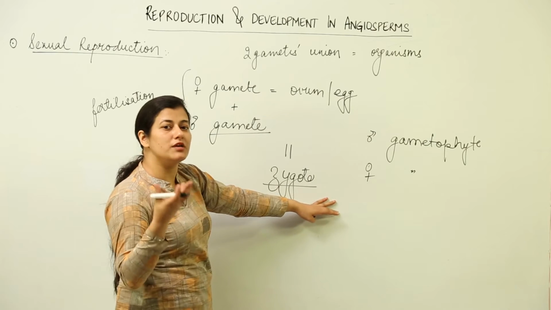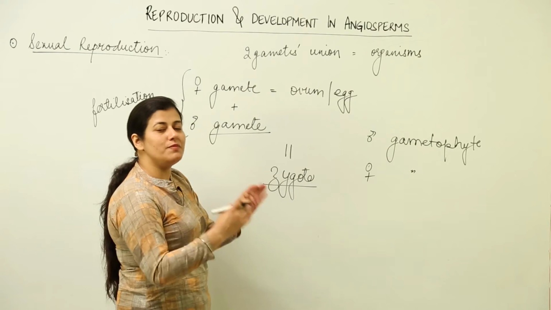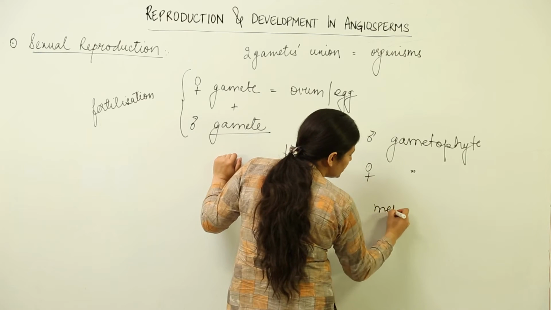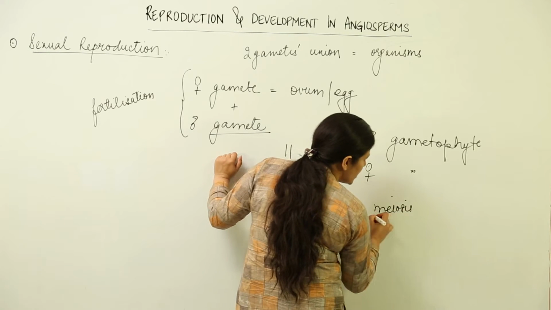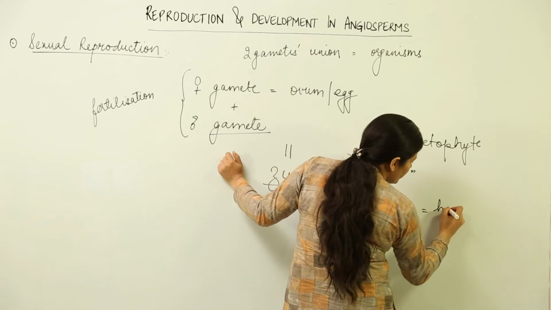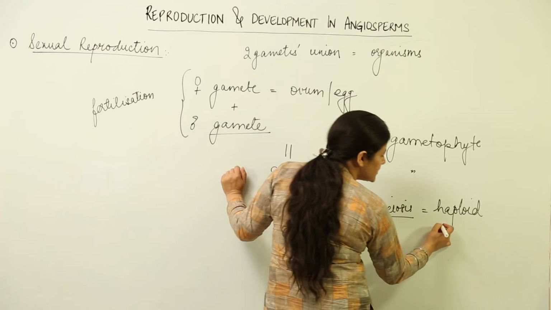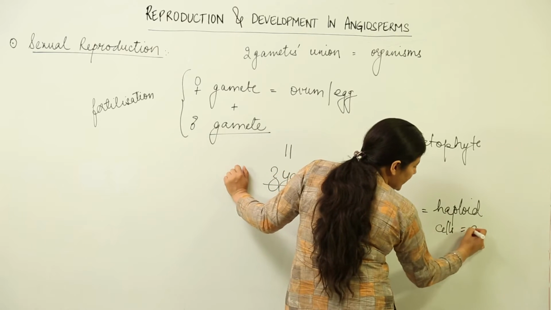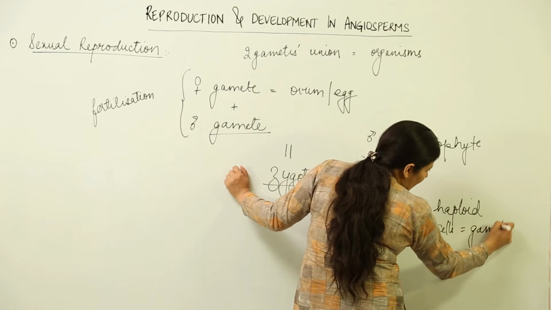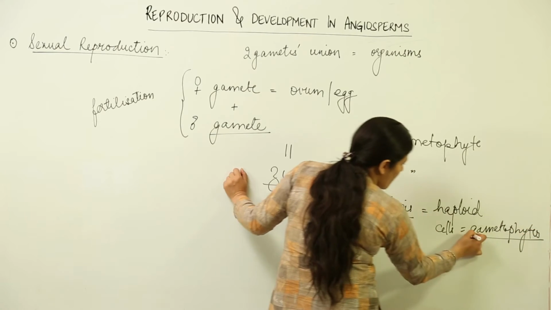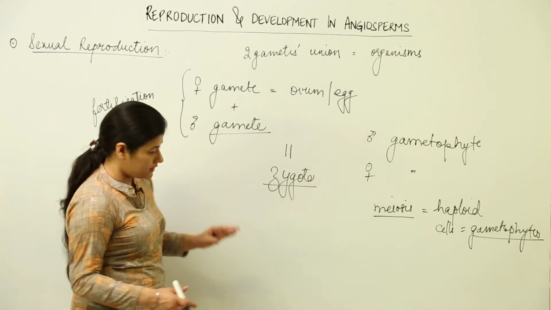Considering the plant to be a sporophyte, certain cells undergo meiosis, resulting in cells that are haploid. So haploid cells act as gametophytes. Inside these gametophytes, gametes are formed.